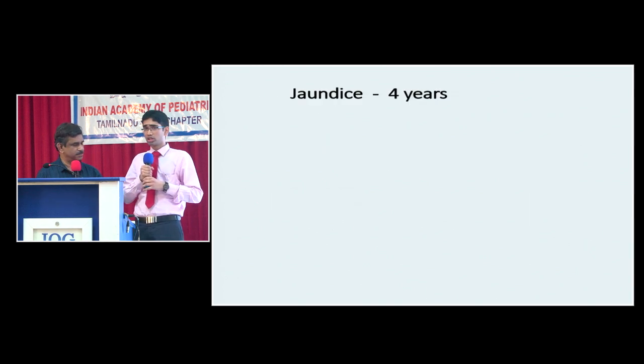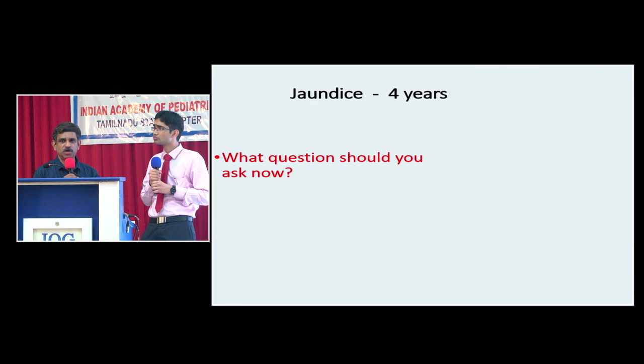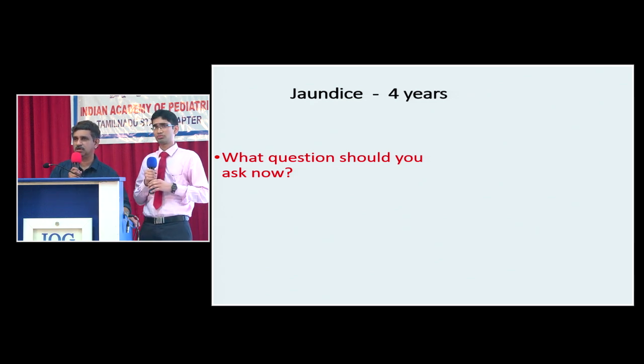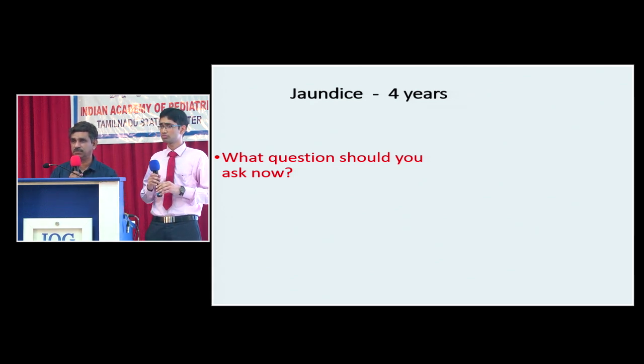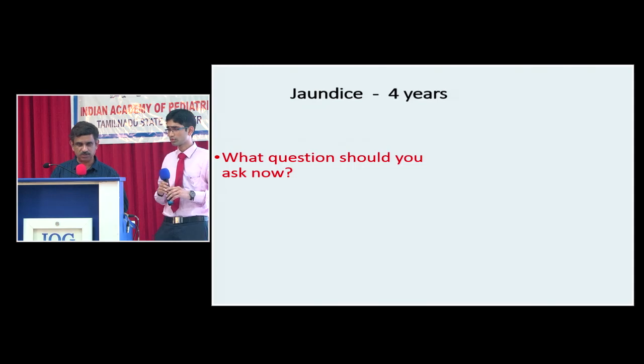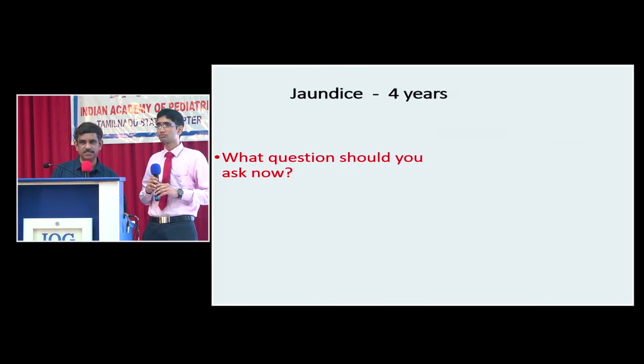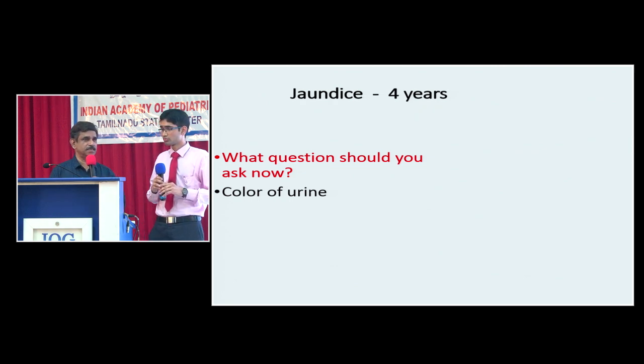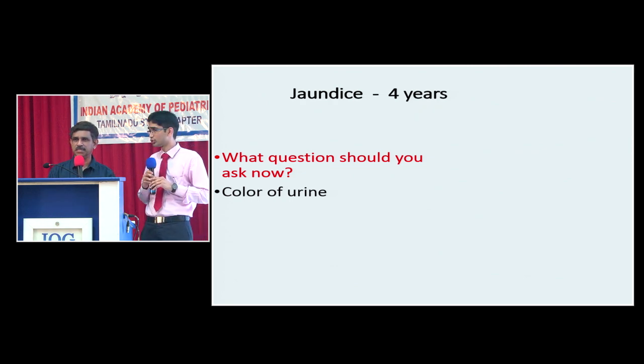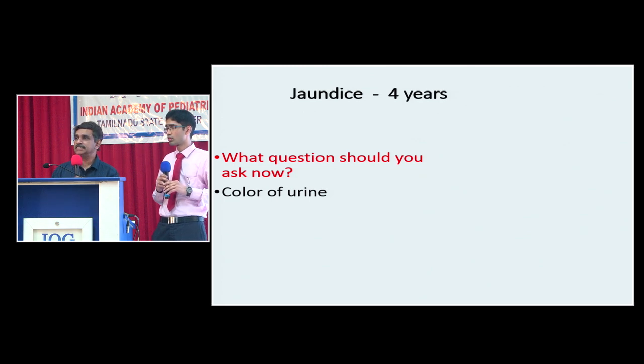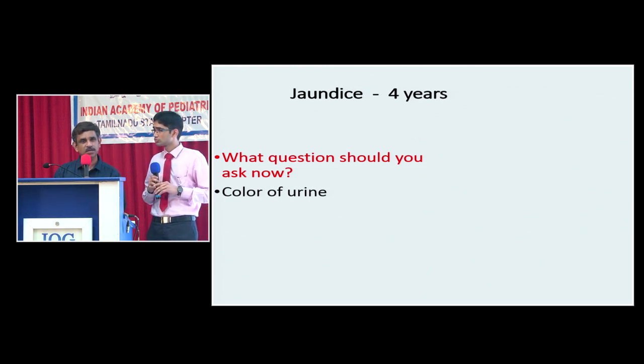The child had jaundice for the past 4 years. Now, what questions should you ask a jaundice patient? There are two important questions to find out the type of jaundice. What is the first question? What is the color of urine? High-colored urine. That means this is not unconjugated jaundice. This child has conjugated jaundice, which may be either hepatocellular jaundice or cholestatic jaundice.